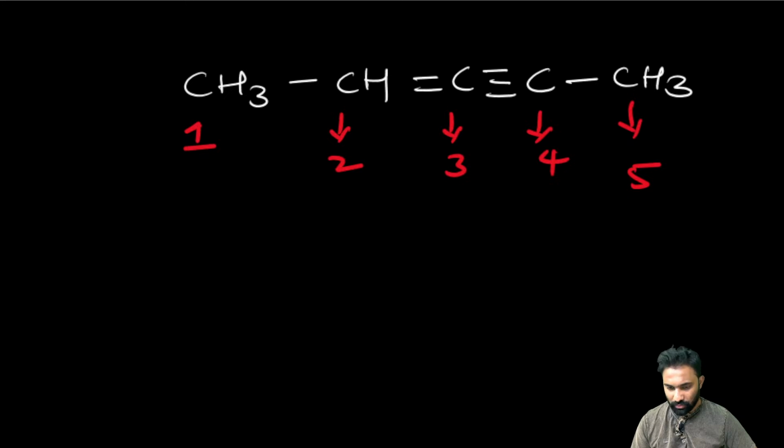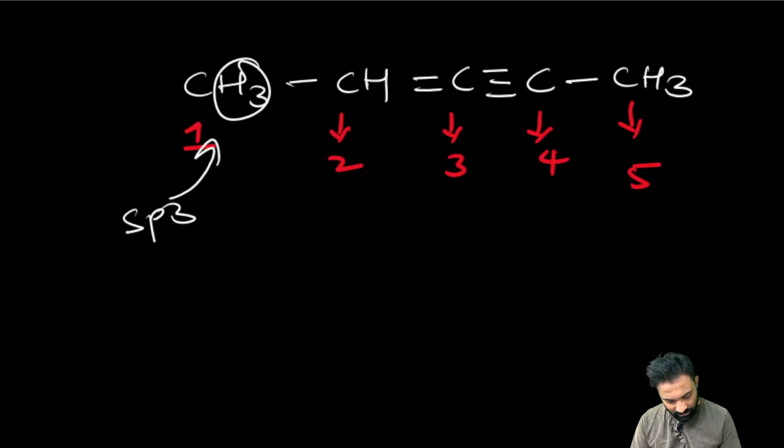Questions are there, my dear friends. Now, the first one is sp3. We know three hydrogens and one sigma, so four sigma bonds, for total hybridization number sp3.